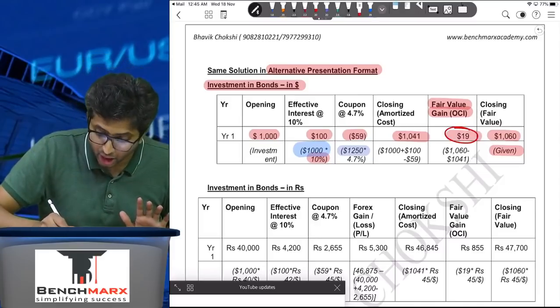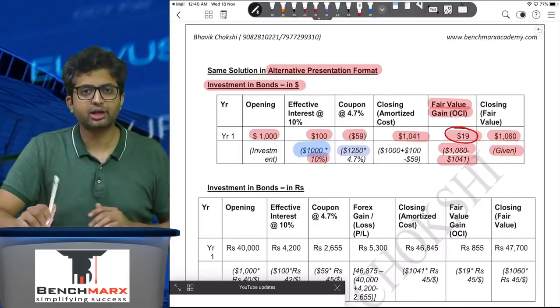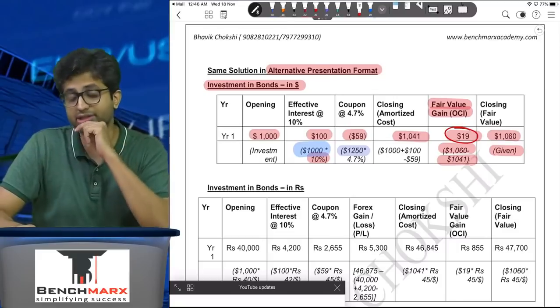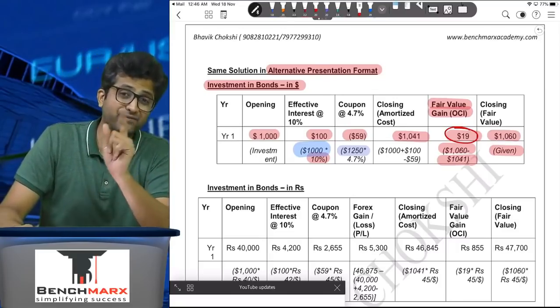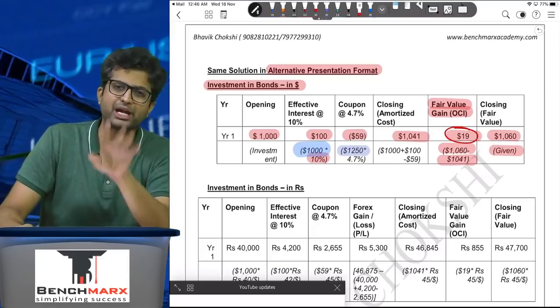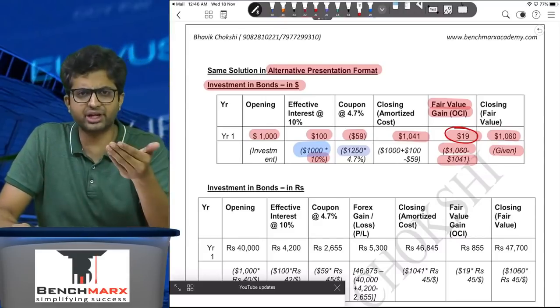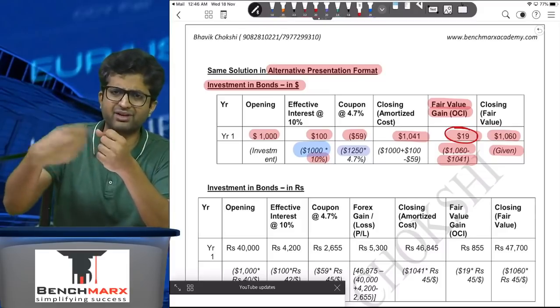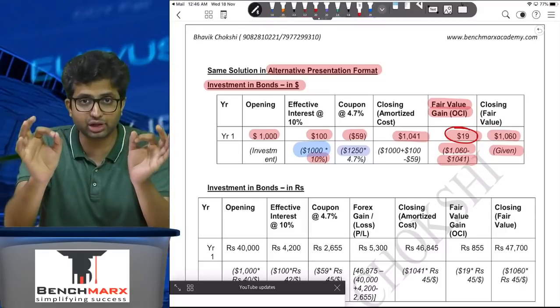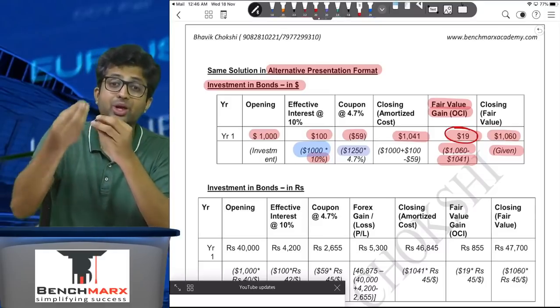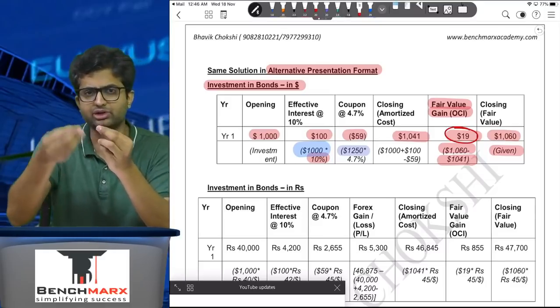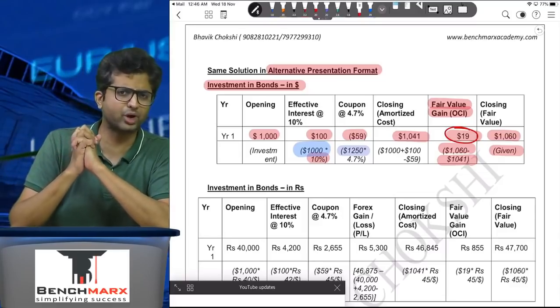Perfect. Now, is your functional currency dollars? No. Is your functional currency rupees? Yes. As a result, along with Ind AS 109, you also have to apply Ind AS 21. What does Ind AS 21 say? Whenever the transaction happens, initial recognition should be based on the exchange rate prevailing as on the date of transaction. So when the bond was actually purchased, the exchange rate prevailing was 40 rupees per dollar.